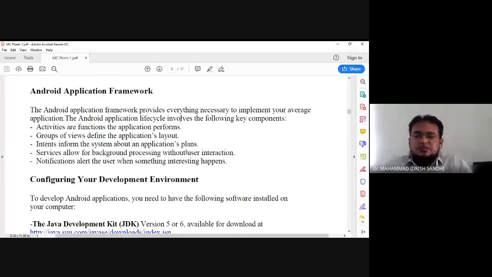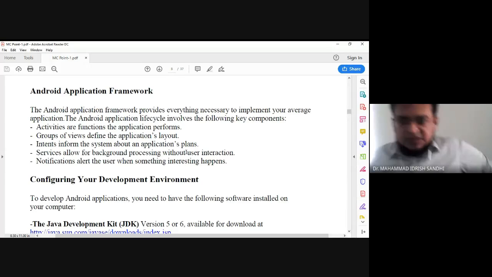First, very important, are activities, the functions the application performs. Already we discussed in the introduction of the syllabus that there are four basic components of Android systems. First is the Android activity, second is context, third is service, and fourth is intent.